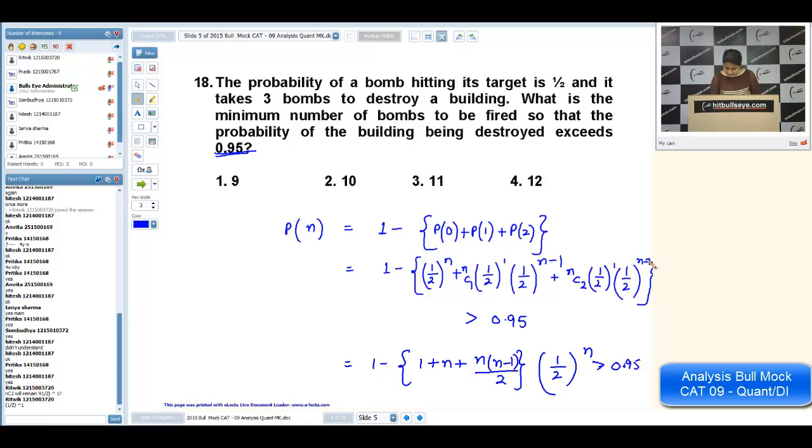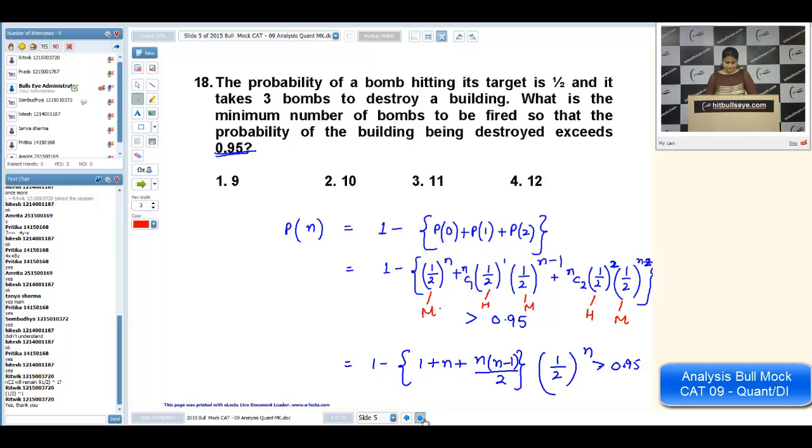Sorry, it should be n minus 2. Sorry, it should be half squared, half raised to n minus 2. This is for hit and this is for miss. Hit, miss, and this is for miss only. Is it okay now? Okay, thank you so much, Ritvik.